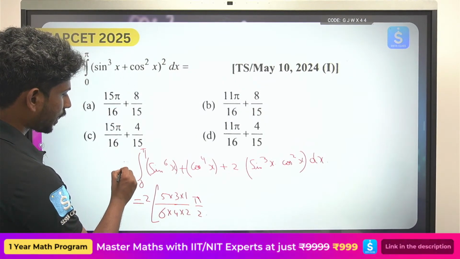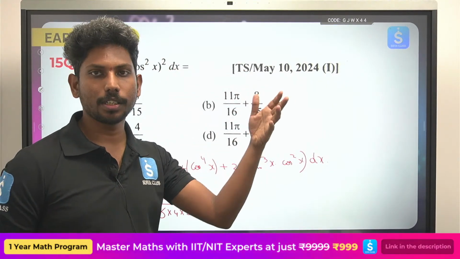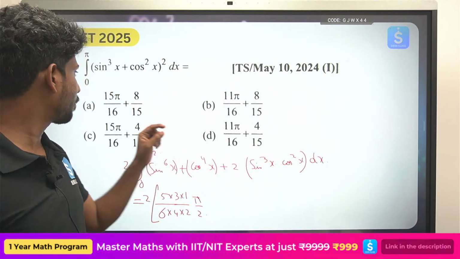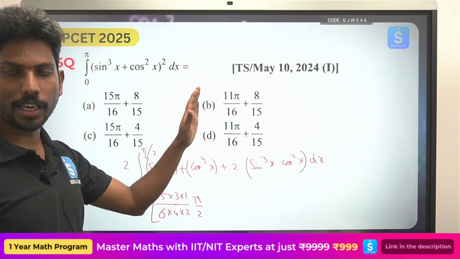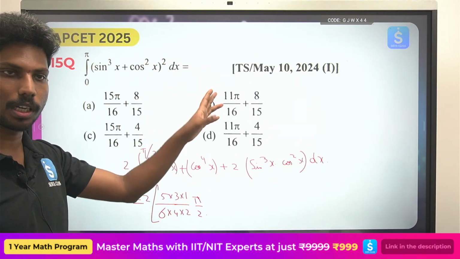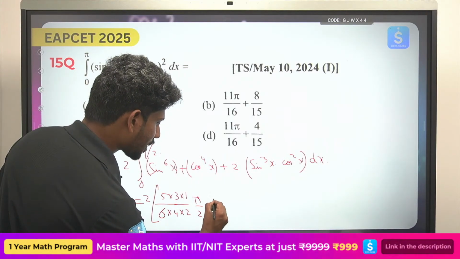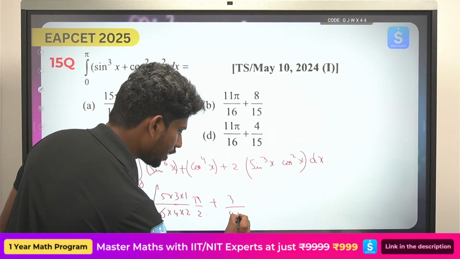I am writing directly here pi by 2, because sin of 180 minus theta is sin theta, no issue, and cos of 180 minus theta is minus cos theta, but since it is squared it will nullify, so you can get the same thing.